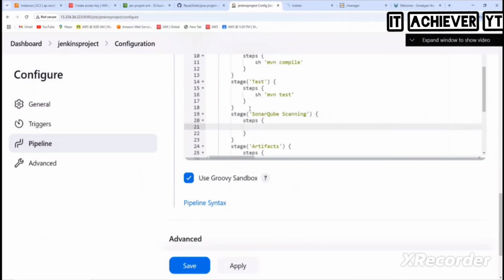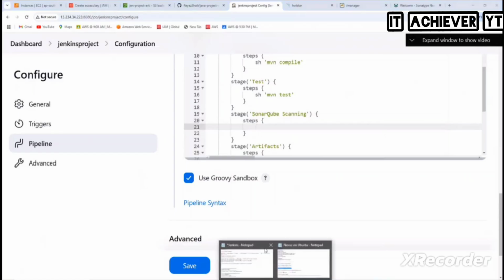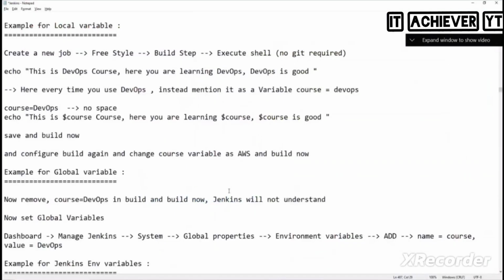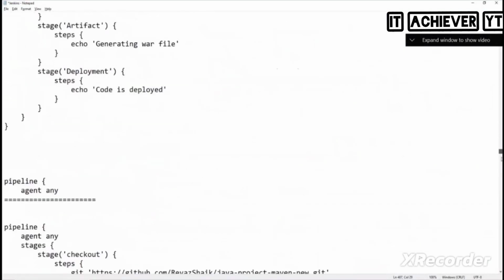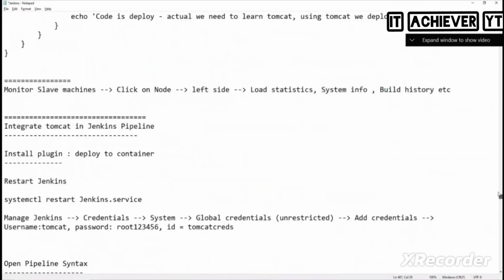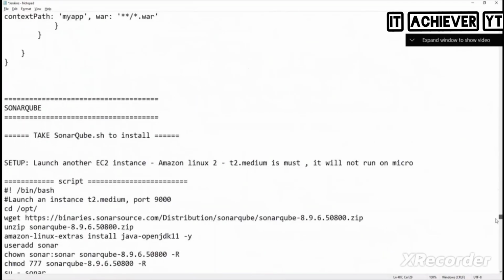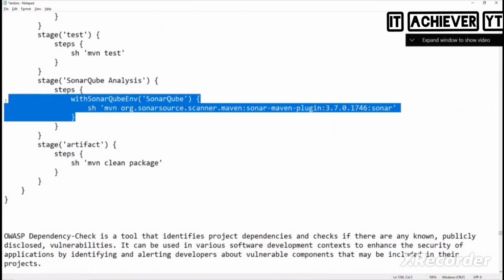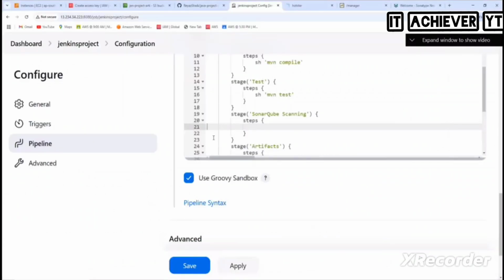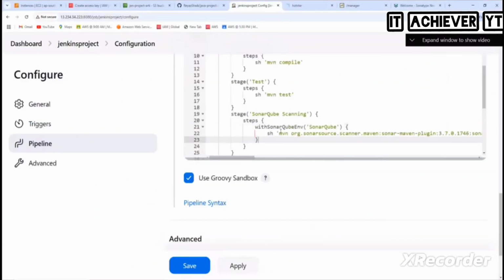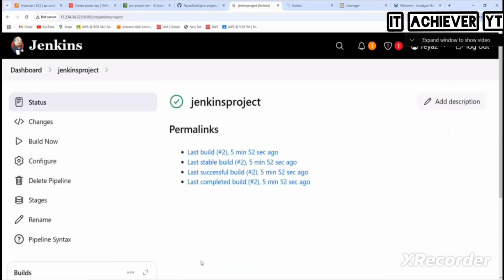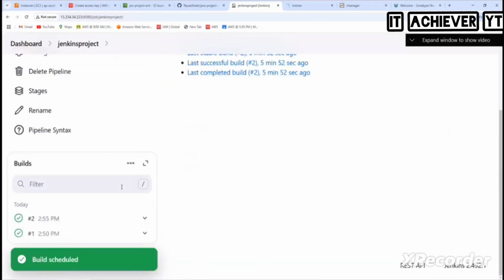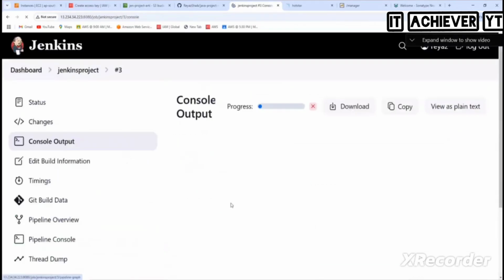And here I gave one command, right? So let's find that command somewhere. Yeah, this one. Carefully copy it, and then save. And now let's see, we'll start it.